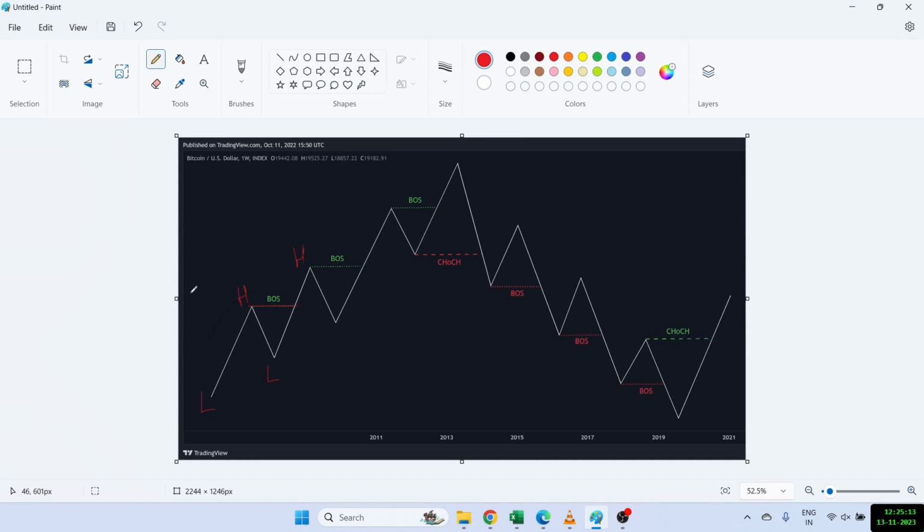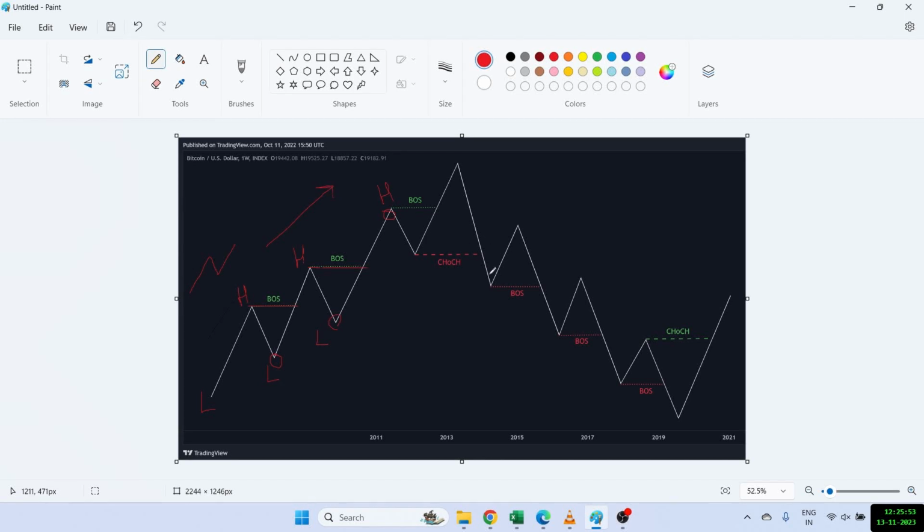So whenever we find a higher high, higher low, the same thing which we have already discussed in Dow theory, this is called BOS in smart money concept. Similarly, you can see that we have another BOS forming here because we have a higher low. So this low is higher than the previous low, and this high is higher than the previous high. So you can keep finding that you're getting BOS, and when we keep finding BOS one after the other, that means we are clearly in an uptrend, and we can see also that this is a clear uptrend.